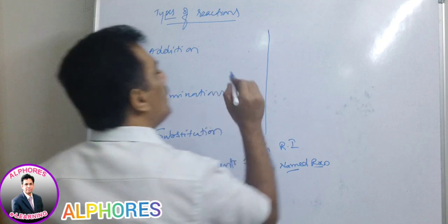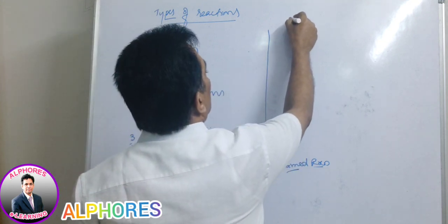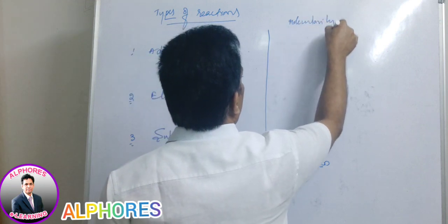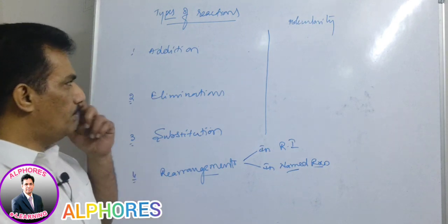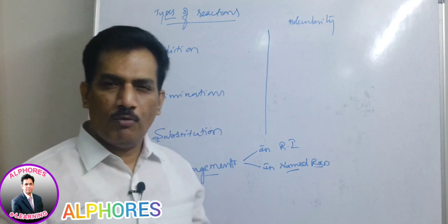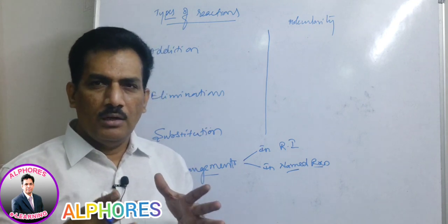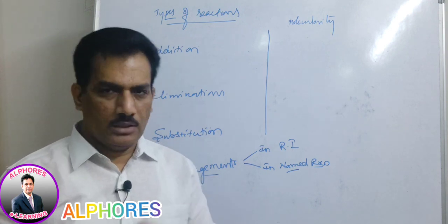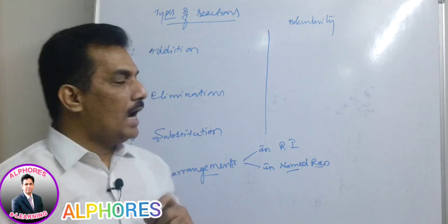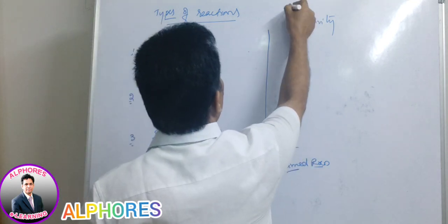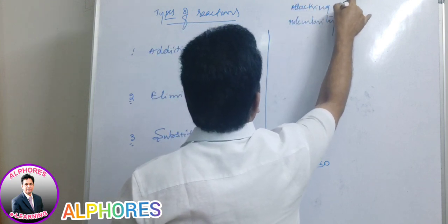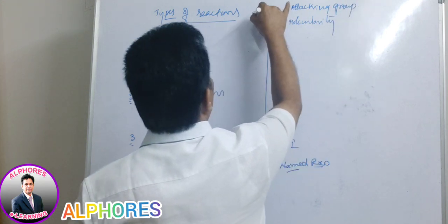are depending on molecularity. All these depending on molecularity. Molecularity means nothing but the number of molecules involved in the rate determining step. It is nothing but once again a kinetic factor. Depending on molecularity, and one more, depending on the attacking group. That attacking group is nothing but it can be considered as a reagent.